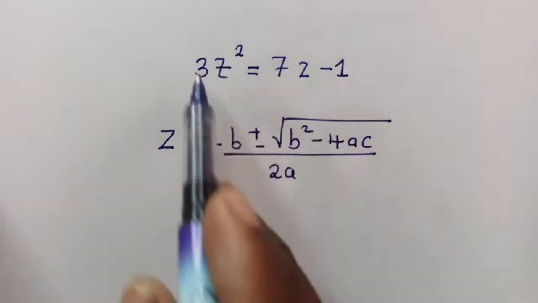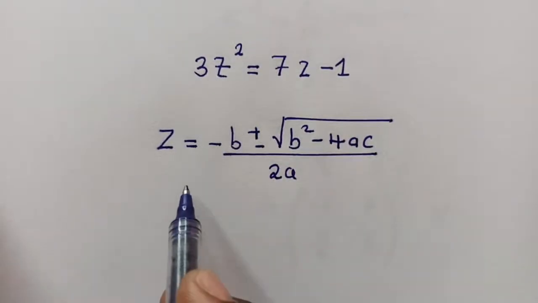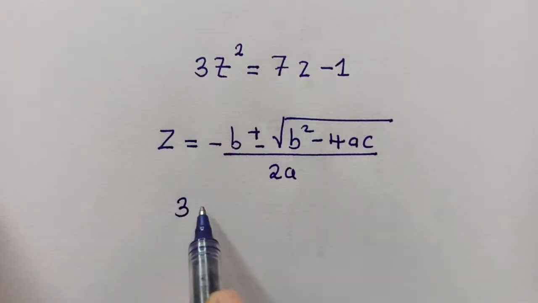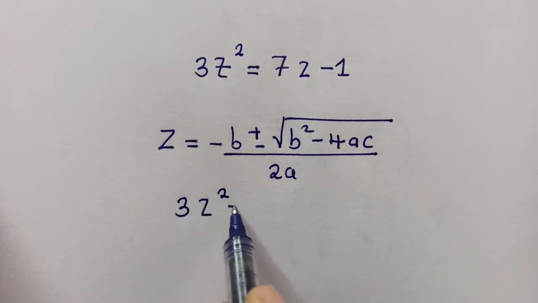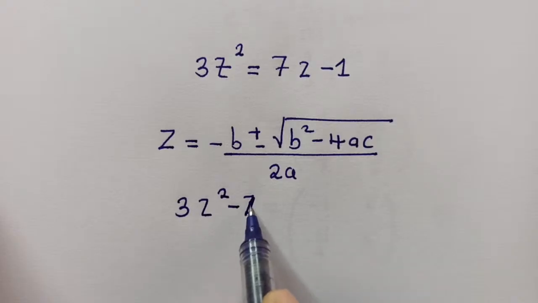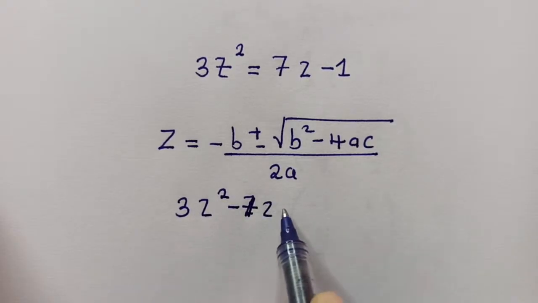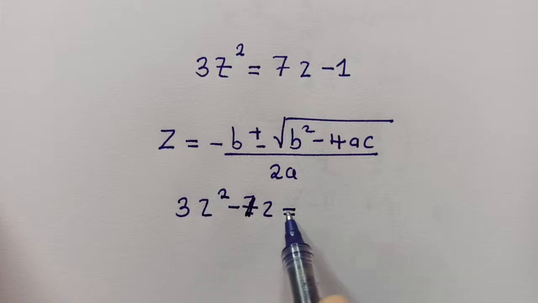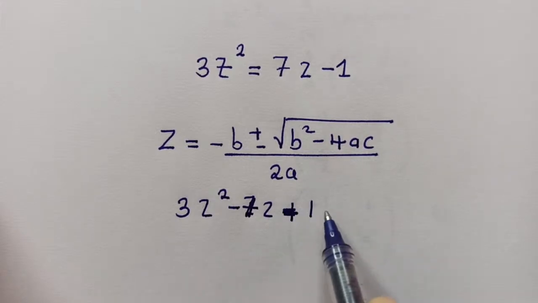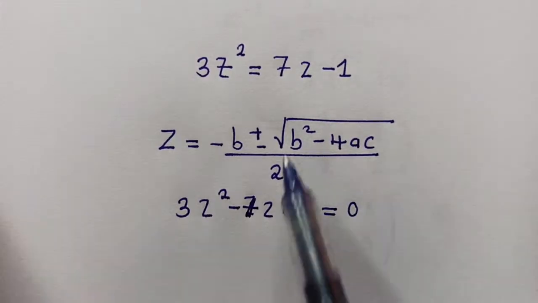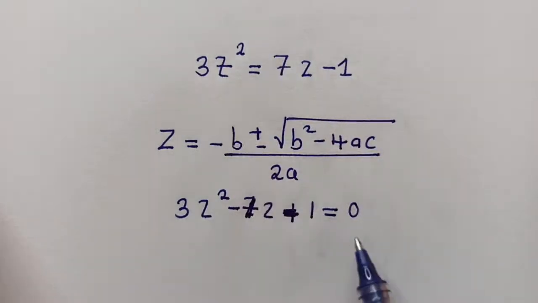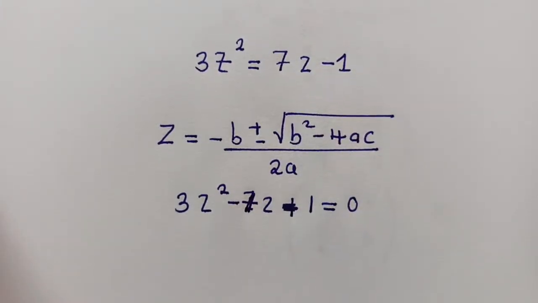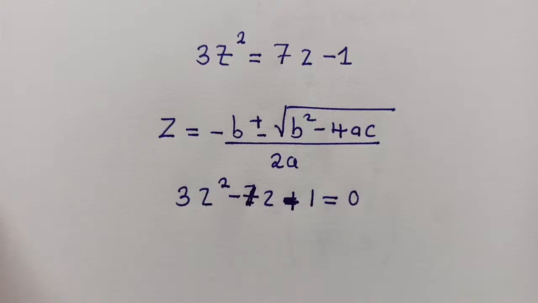Okay? So now, here, you write this in standard form. So it will be like this. 3z power 2 minus 7z plus 1 is equal to 0. So all these terms should come to this side so that we can have a 0 to one side of the equation, before you even start doing anything.